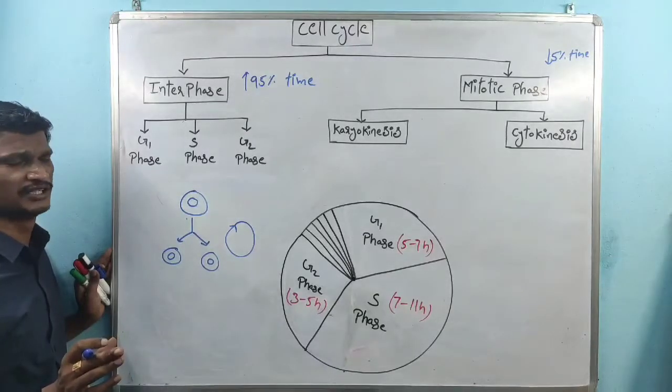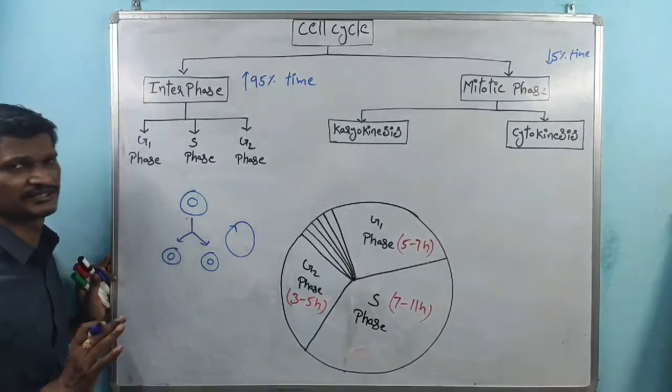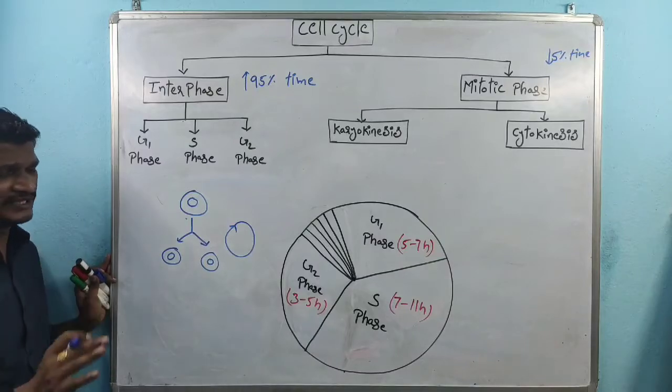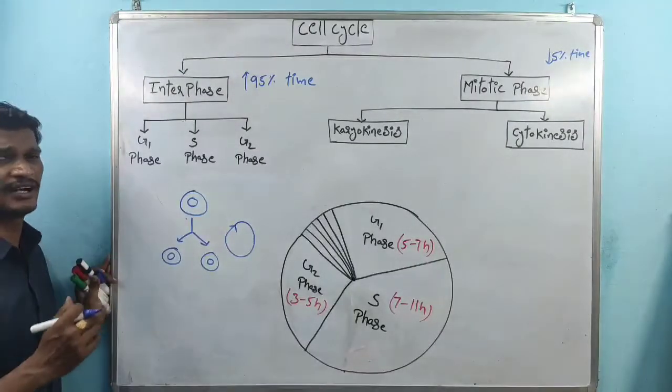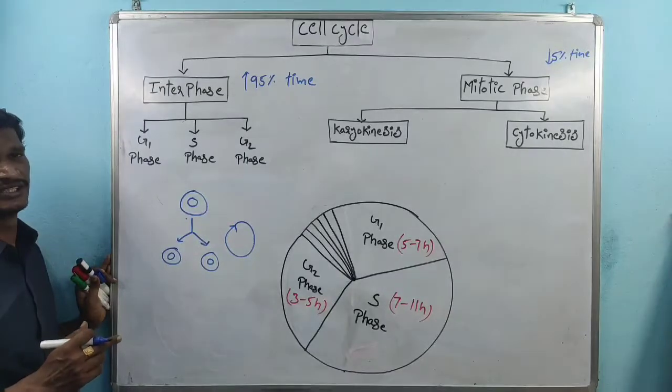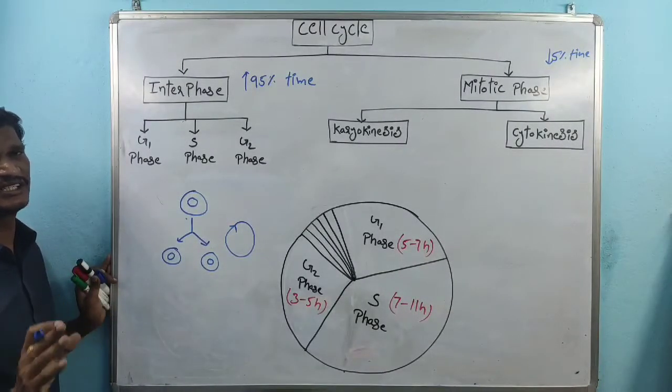Very easy to understand. See, during the cell division process, some events occur. These events occur in a cyclic manner for every cell division. That's the reason why these are called cell cycle events.